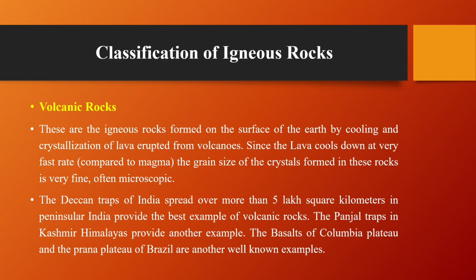The Deccan Trap of India, spread over more than 5 lakh square kilometers in peninsular India, provides the best example of volcanic rocks. The Panjal Traps in Kashmir, Himalayas provide another example. The basalts of the Columbia Plateau and the Parana Plateau of Brazil are other well-known examples.